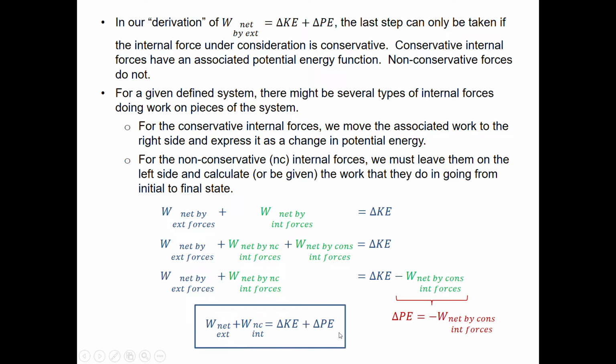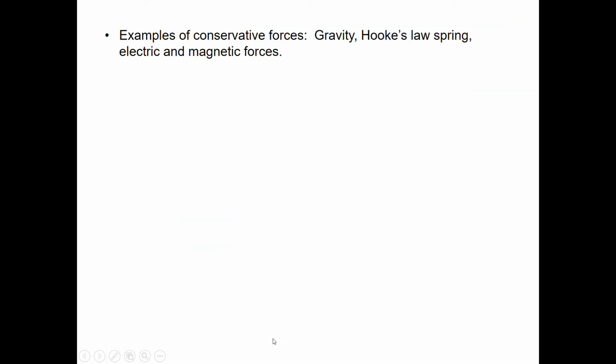That's a little bit disappointing because everything we've done so far, we've always been trying to let the right-hand side of this equation represent a change in the energy of the system. In other words, some sort of internal state of the system, how much its kinetic and potential energy change. And the left-hand side has always before represented a transfer of energy between the environment and the system. But now this work done by internal non-conservative forces is not associated with a transfer of energy, but we can't associate it with a change in potential energy either. So since it's a work, we're just going to leave it on the left-hand side, even though it doesn't represent energy being transferred from the environment.